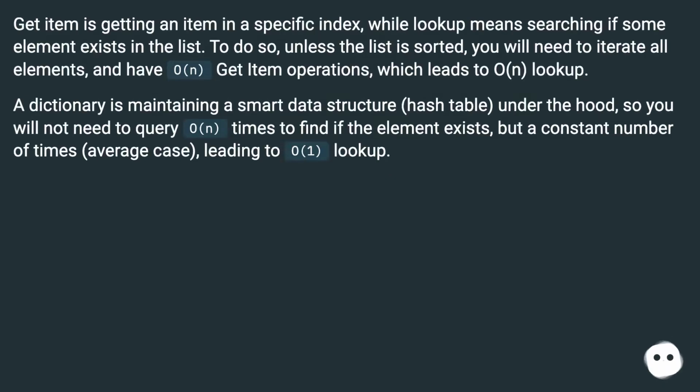GetItem is getting an item at a specific index, while lookup means searching if some element exists in the list. To do so, unless the list is sorted, you will need to iterate over all elements, and have O(n) getItem operations, which leads to O(n) lookup. A dictionary is maintaining a smart data structure, a hash table, under the hood, so you will not need to query O(n) times to find if the element exists, but a constant number of times, average case, leading to O(1) lookup.